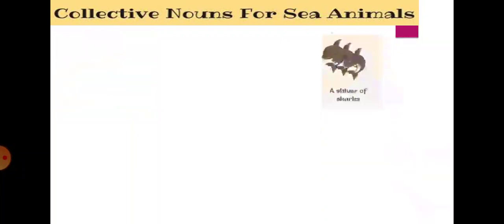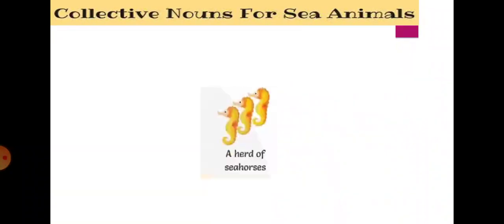The next example is a shiver of sharks. And then here, a company of angel fish. So company and shiver are collective nouns. Shiver refers to the group of sharks, company refers to the group of angel fish. And here one more example, a herd of seahorses. You know seahorses, right? Seahorses only live in the sea. So if you see many seahorses, you can say a herd of seahorses.